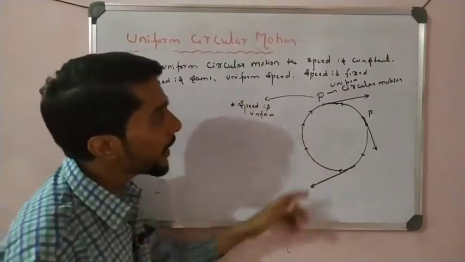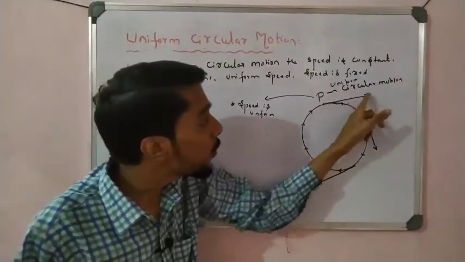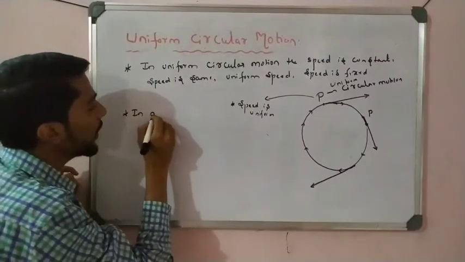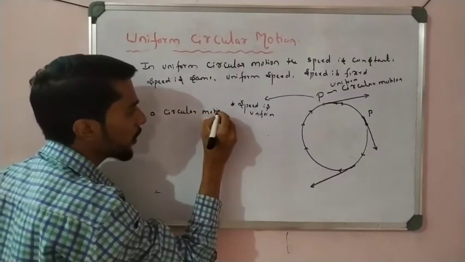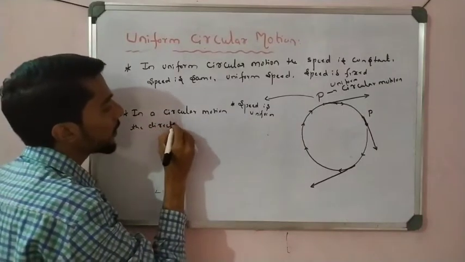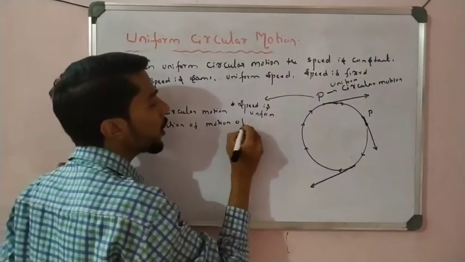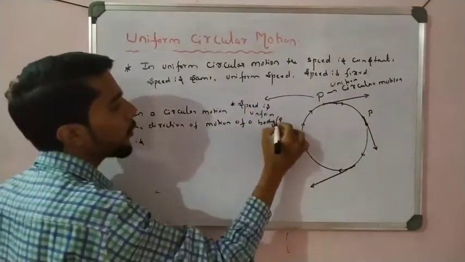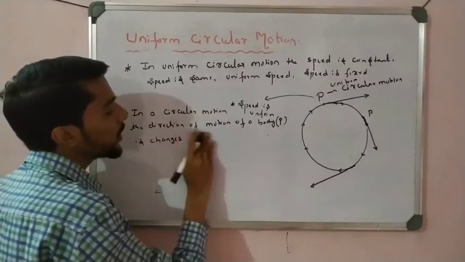So we observe that in circular motion the direction of motion changes. One point I remember and write here: in circular motion, or uniform circular motion, the direction of motion of a particle, of a body P, changes continuously.